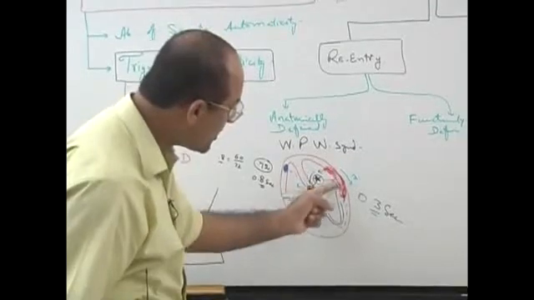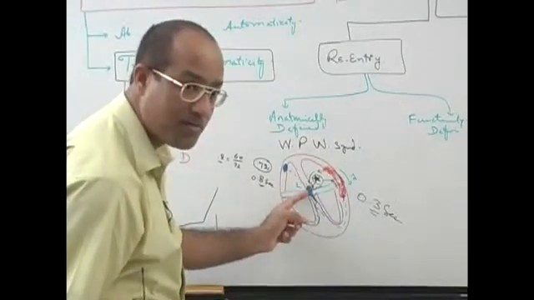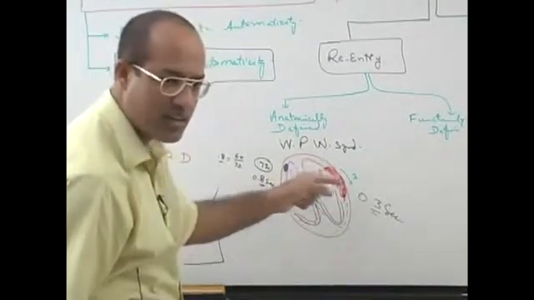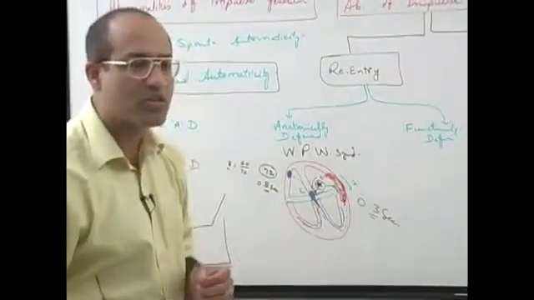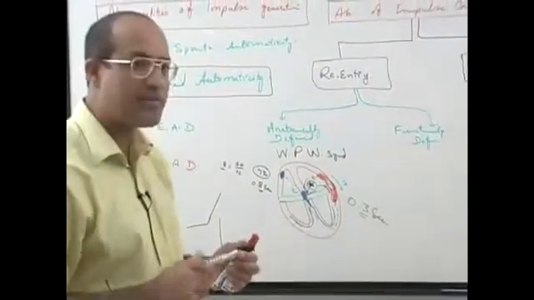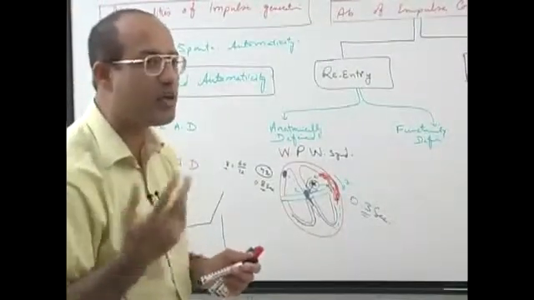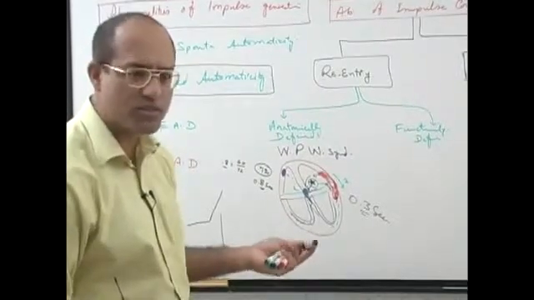Now the current will move from the bundle of Kent down and come back, and the AV node may have become available, and then it will re-enter. So the cycle may move in any direction, but if the cycle is completing every 0.3 second, in 60 seconds how many cycles? Who has good math? It's 200, it's so simple.